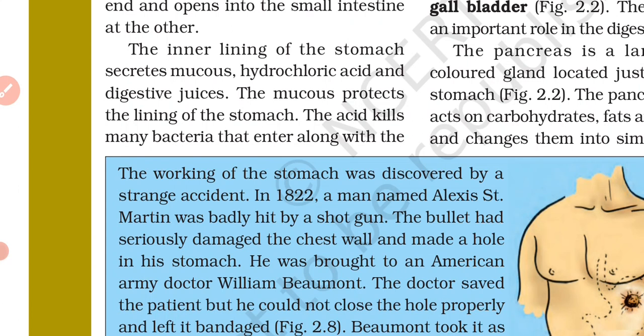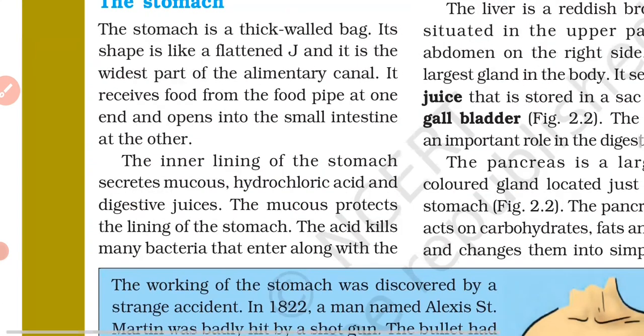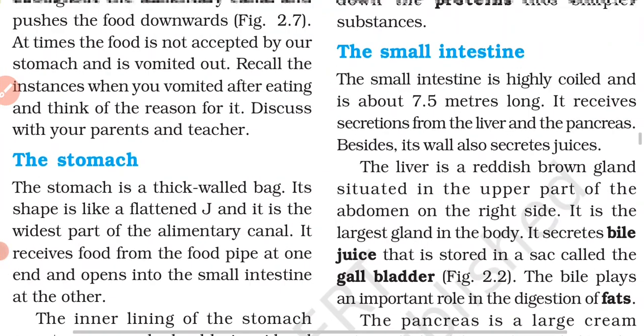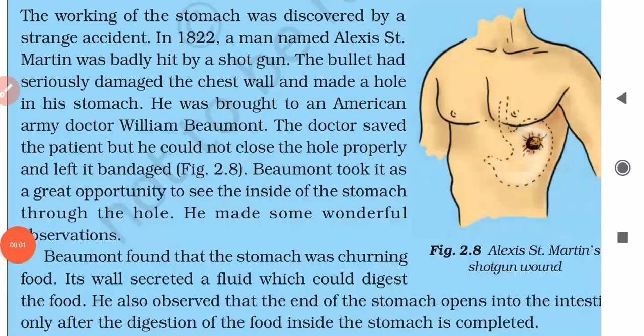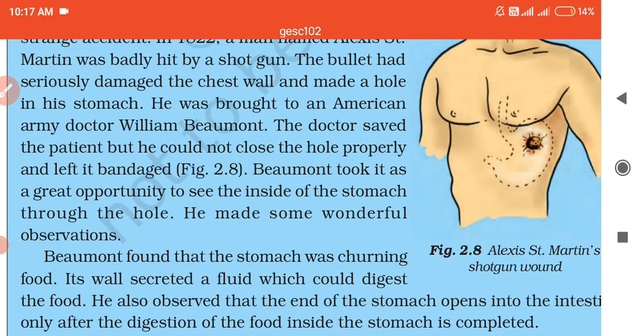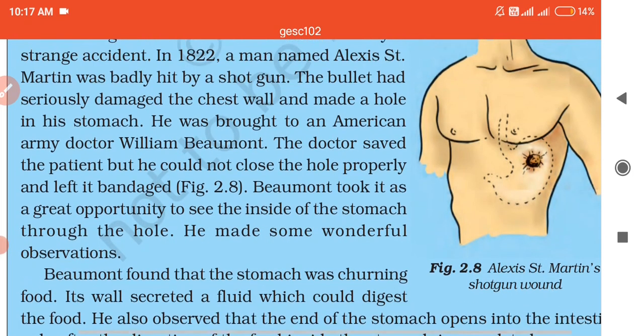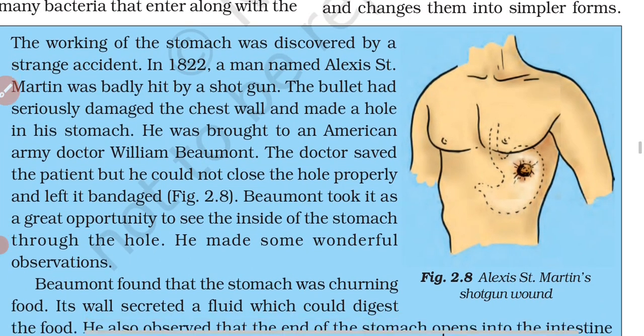So the partially digested food then goes from the stomach into what? The small intestine. Okay, the further digestion of the food now takes place in the small intestine. The next compartment is what? The small intestine. Okay. So before discussing the small intestine, let us see a brief history about the discovery of the stomach.